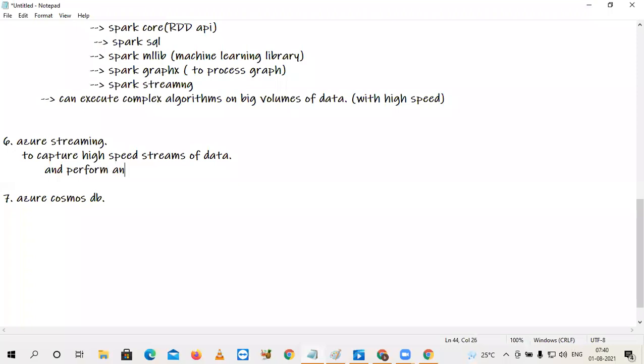The technical name for that is micro batch analytics. It's not real-time analytics, it's near real-time analytics. Micro batch analytics. You can say near real-time analytics.